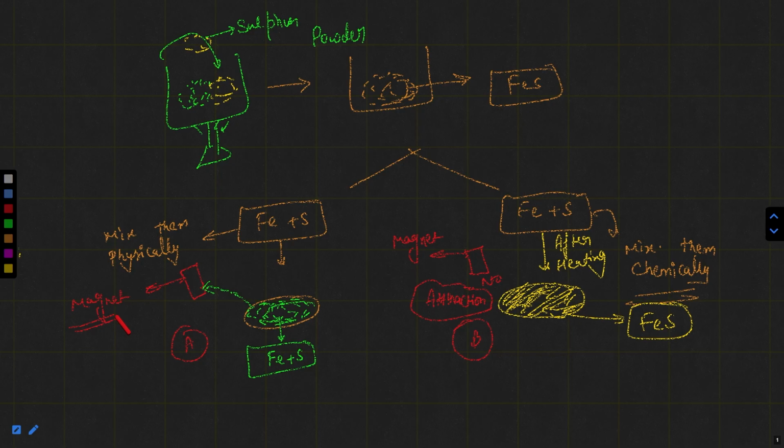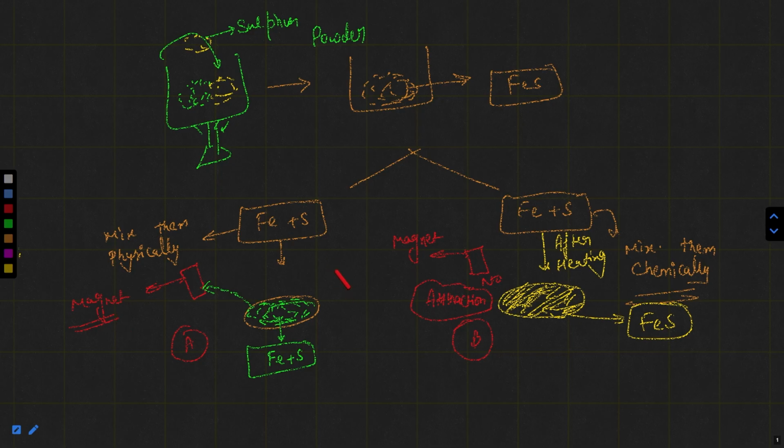Ferrous sulfide is not magnetic in nature, but iron is magnetic. It means after heating, or mixing chemically, iron and sulfur lose their identity and form a new substance that is definitely different from these two substances, iron and sulfur.